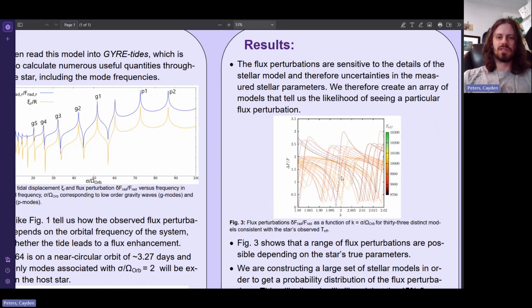And we are currently computing this distribution of wave amplitudes, and once we have it, we'll be able to say how likely it is that tidally excited waves can explain the discrepancy between the Wang model and the Kepler observations. And if it does, it will provide additional insights into the properties of the A-type star and how waves are excited and propagate within such stars.